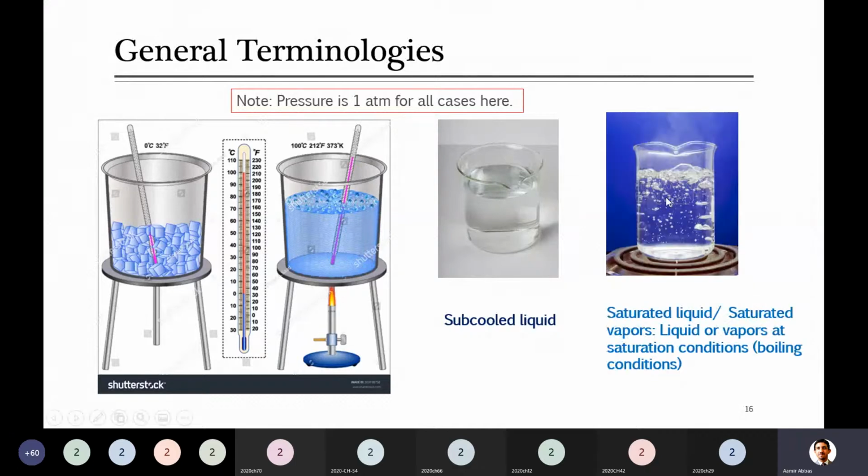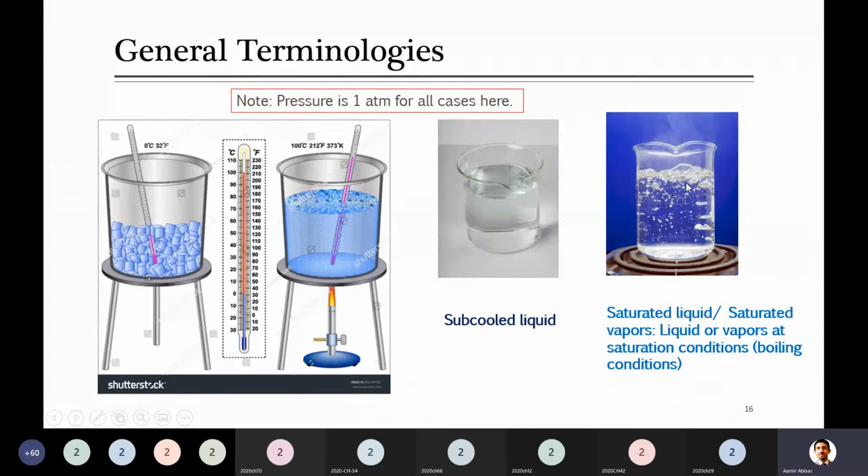In the other example I showed you, if you keep on raising the temperature of this liquid, say it is water available at 1 atm, you will reach 100 degree C. So what happens then? You said that some vapors are formed.